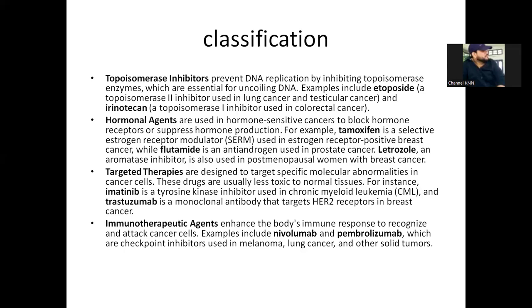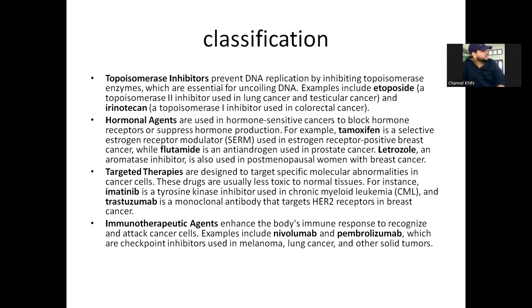Next, targeted therapy. Targeted therapy, in the name itself, it is there. They target specific molecular abnormalities which are present in cancer cells, so they are usually less toxic, very less toxic to the normal tissues. For example, imatinib and trastuzumab are used as targeted therapy. Next, immunotherapeutic agents.